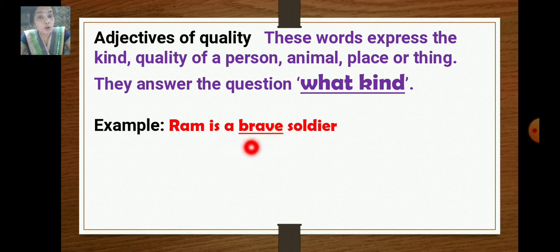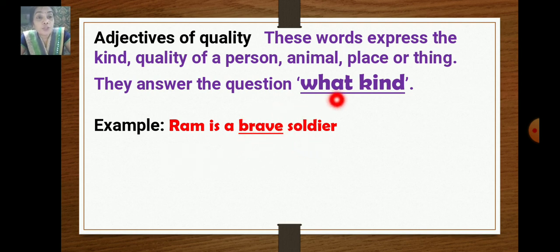So in your exam, any sentence will be given and your options will be adjectives of quality or adjectives of quantity or adjectives of number. Any kinds of adjectives will be there, and you will be asked to identify which kind the underlined word is. So according to the sentence you have to find out.